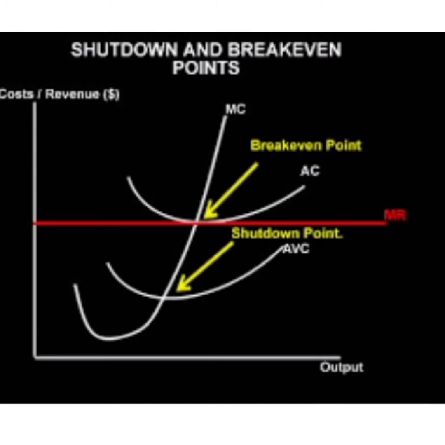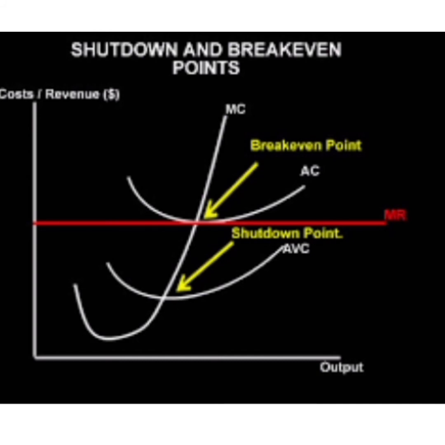Thus, we can say that the shutdown point is that output level where P is equal to short run average variable cost, or P is equal to SAVC, and that is equal to MC. So here the firm tries to minimize losses to a maximum of average fixed cost per unit of output. The firm tries to minimize its losses. So it will be explained in the following diagram.